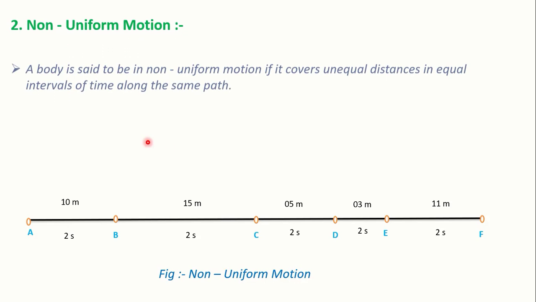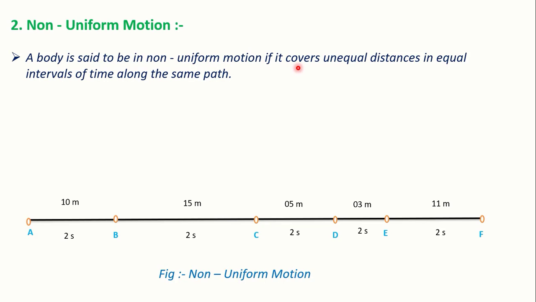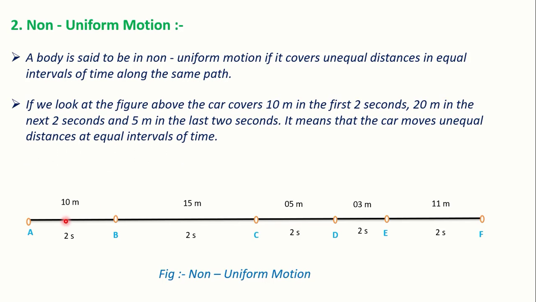Now non-uniform motion. A body is said to be in non-uniform motion if it covers unequal distances in equal interval of time along the same path. Here you can see in the first 2 seconds the distance covered by this body is 10 meter, in the next 2 seconds 15, in the third 2 seconds 5 meter, in the fourth 2 seconds 3 meter, and in the last interval the distance covered by this object is 11 meter. So no proper distance is covered by this vehicle in a particular interval of time of 2 seconds. So we can say that unequal distance is covered in equal interval of time. So this is an example of non-uniform motion.